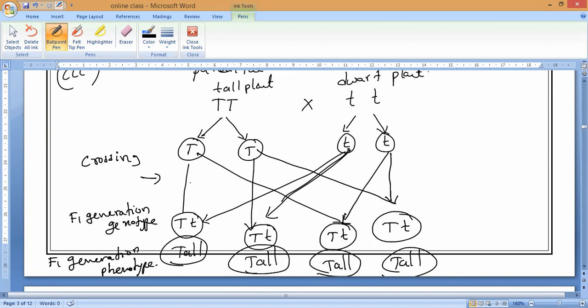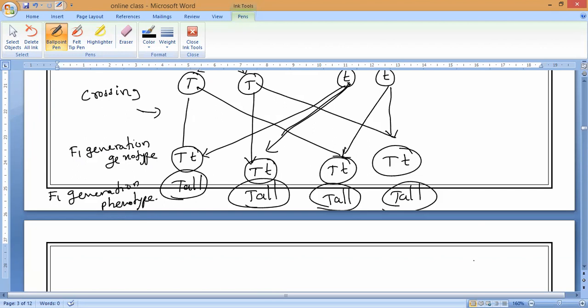See, the first T we are crossing with the small t, and the next T is crossing with the next small t. Always we get all F1 like this. So small t represents the recessive trait of dwarfness, which does not show up in the first generation. Only in the presence of the dominant trait capital T, in the second generation dwarfness is present, but it is a recessive trait. It is not at all shown up in the first generation. So this is what he found.